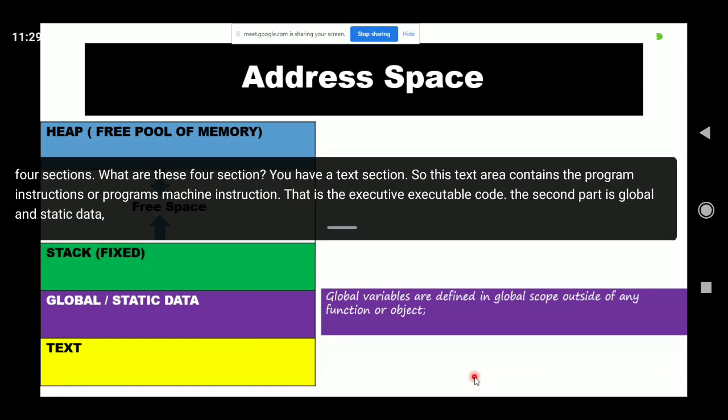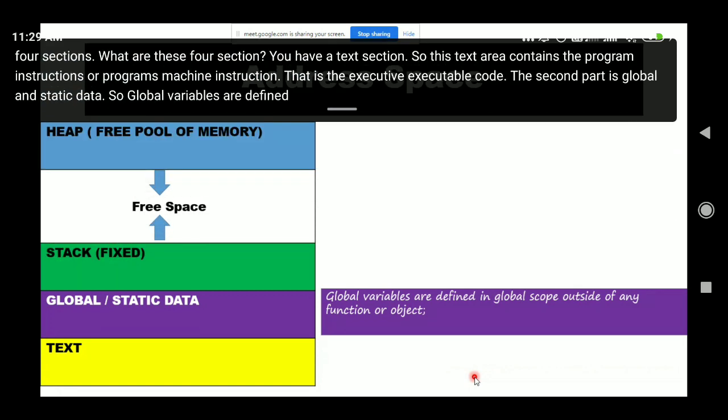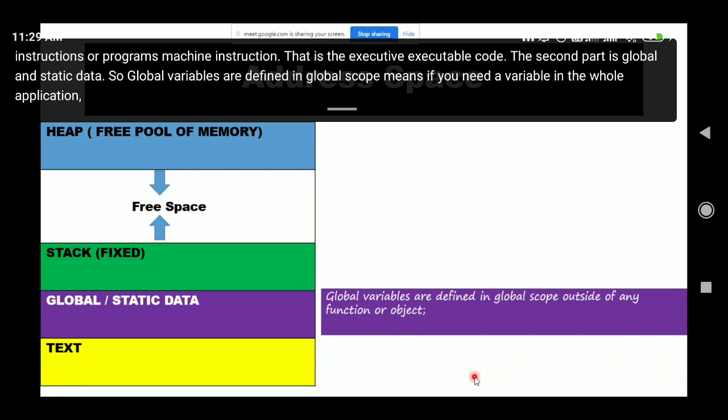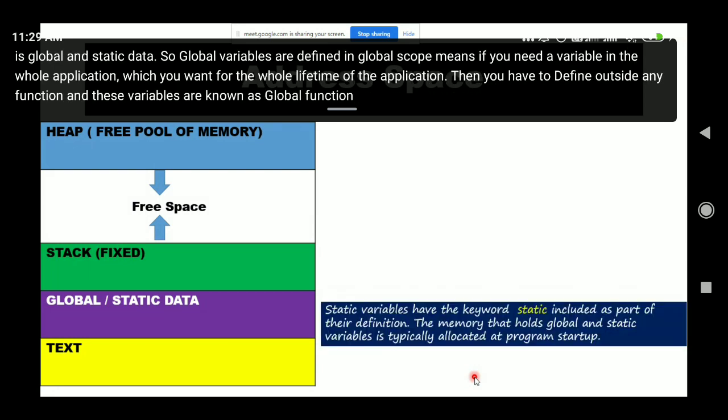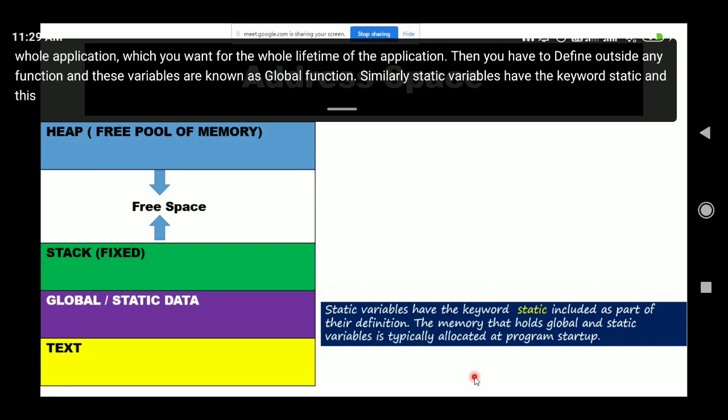Global variables are defined in global scope, meaning if you need a variable in the whole application for its whole lifetime, you define it outside any function, and these variables are known as global variables. Similarly, static variables have the keyword static, and this global and static memory holds these variables.